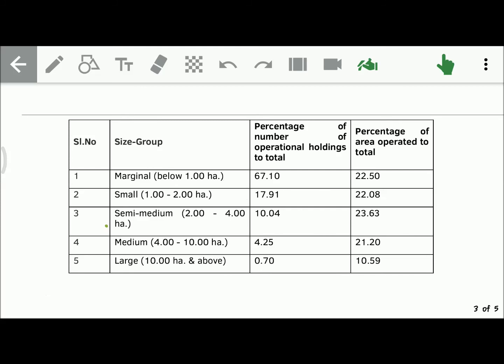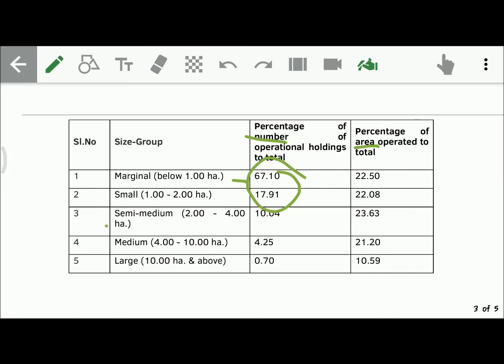And coming to the percentage of number of operational holdings of total holdings, marginal farmers constitute 67%, and small farmers 17.9%. Look, analyze this. Most of the Indian farmers are marginal and small farmers. Among these also, marginal constitutes 67%. Coming to the percentage of area, this was number, right?